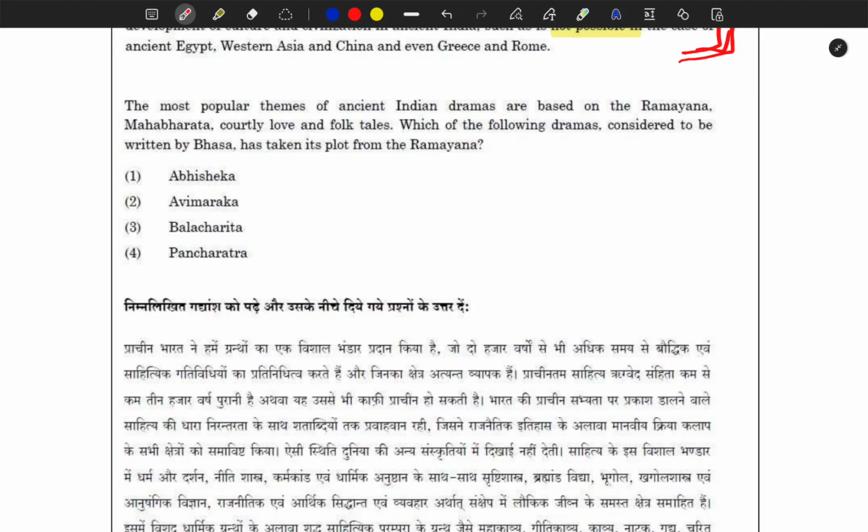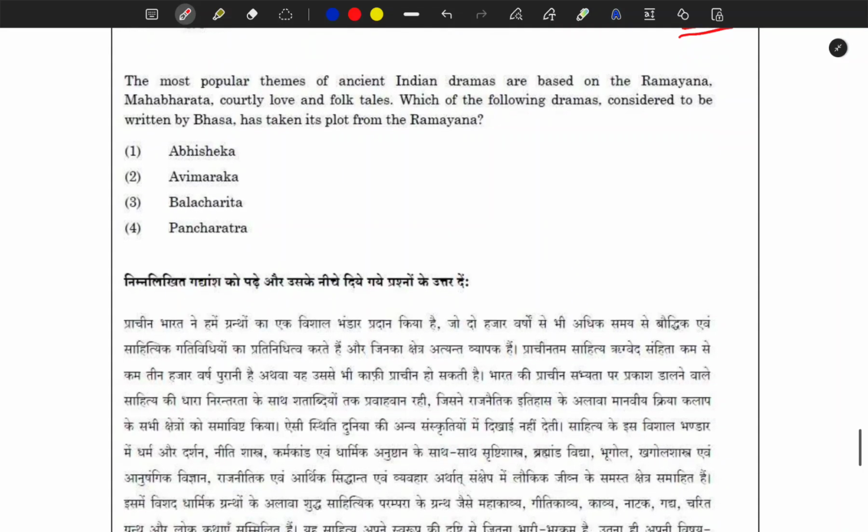So it won't be that if you have not read that passage, you will not be able to do that question. If you are short on time, I will not suggest you read the passage. You just come straight to the question, read that, and answer based on your understanding, unless something is specifically asked from the passage, like what is the central idea of that passage. Until and unless, you don't need to refer to the passage in great detail. You will see here why.